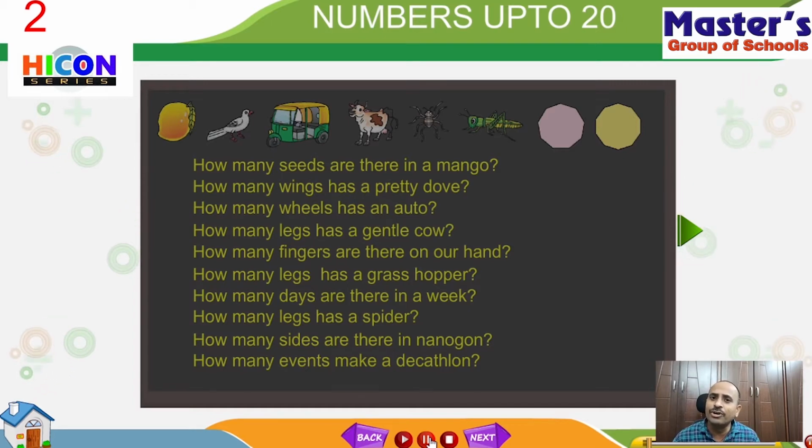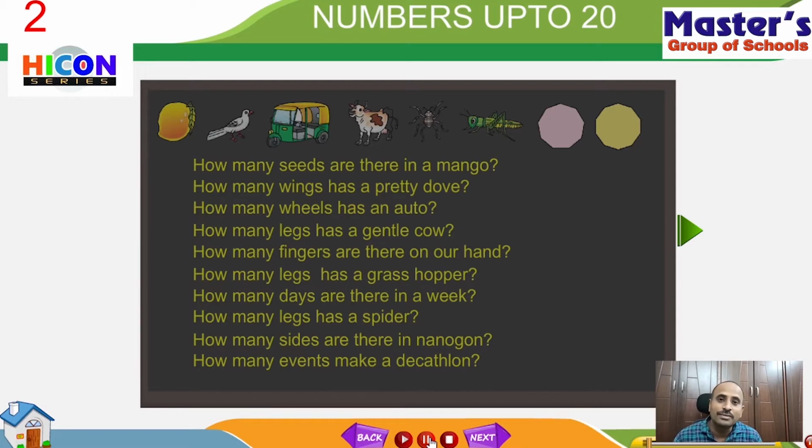If you go to a cloth shop, the tailor will take your measurements in numbers. In every situation we use numbers. Without numbers there is no life. Our life is directly linked with numbers. So let us have a look at a small exercise, children. We will practice a small exercise.